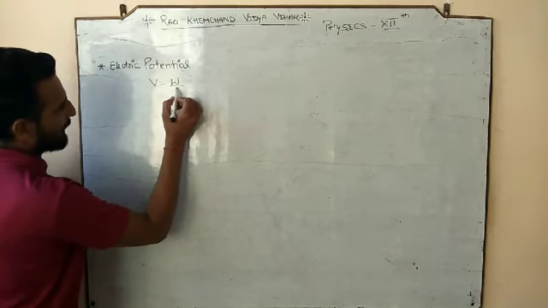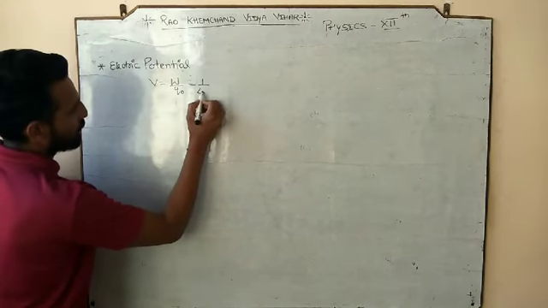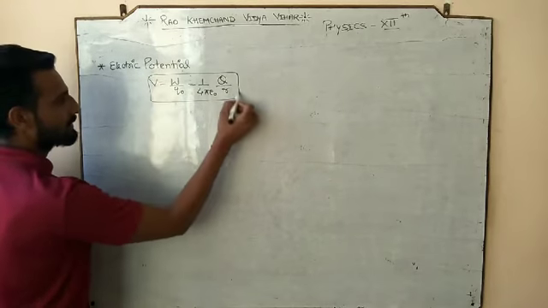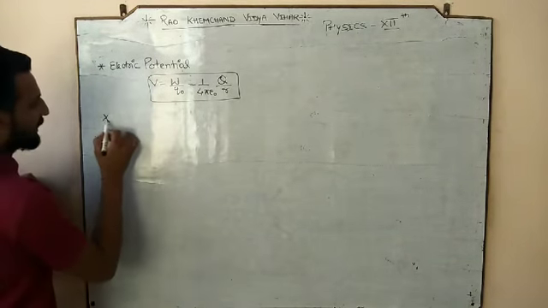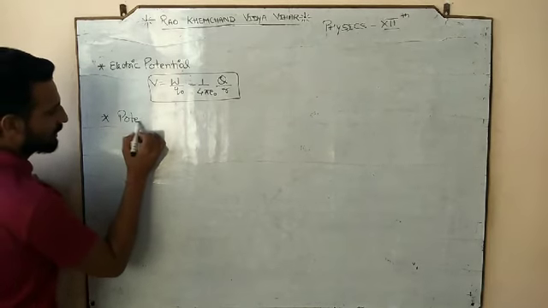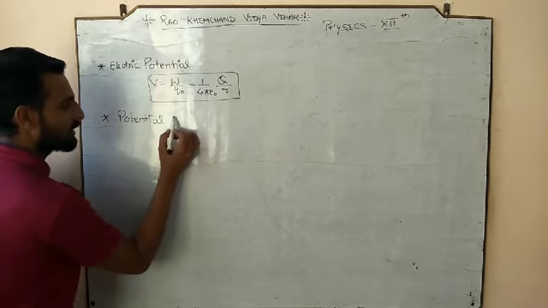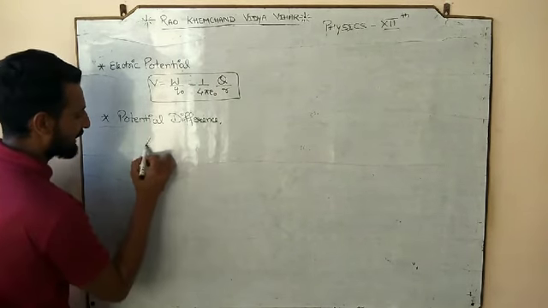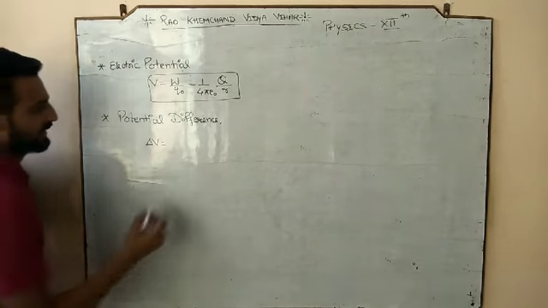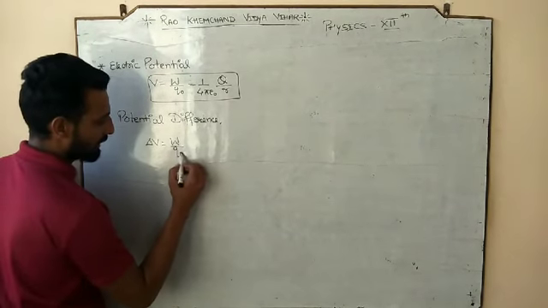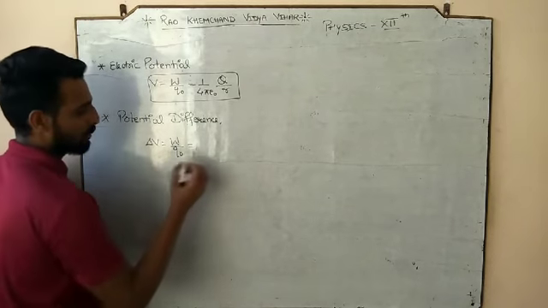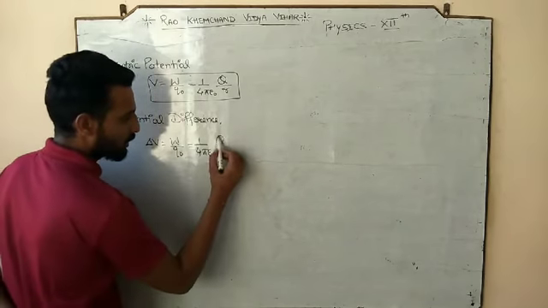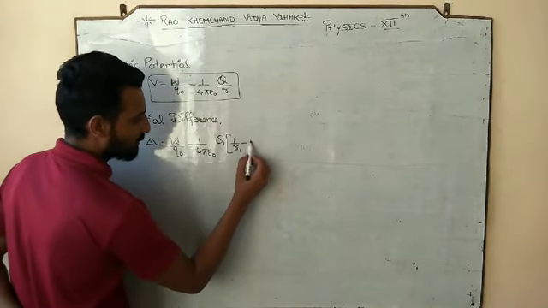It is W by Q naught, which is equal to 1 by 4 pi epsilon naught Q by R. And the second thing that we derived is electric potential difference, and that expression is delta V, also the amount of work done per unit test charge, but it is also equal to 1 by 4 pi epsilon naught Q, 1 by R1 minus 1